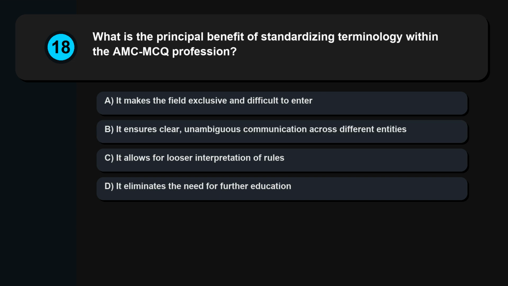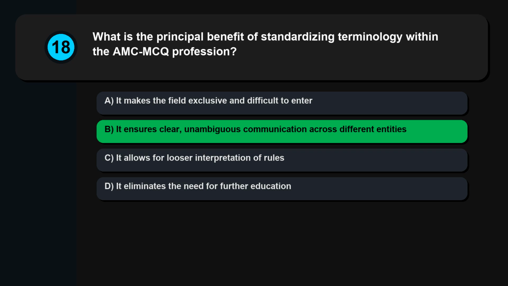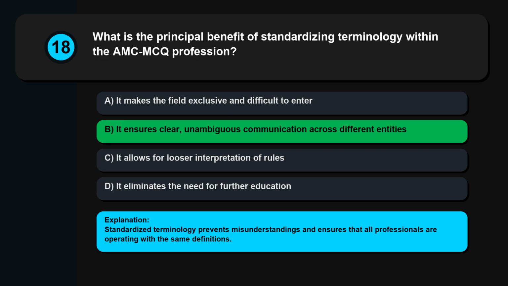Question 18. What is the principal benefit of standardizing terminology within the AMC MCQ profession? It makes the field exclusive and difficult to enter. It ensures clear, unambiguous communication across different entities. It allows for looser interpretation of rules. It eliminates the need for further education. Standardized terminology prevents misunderstandings and ensures that all professionals are operating with the same definitions.